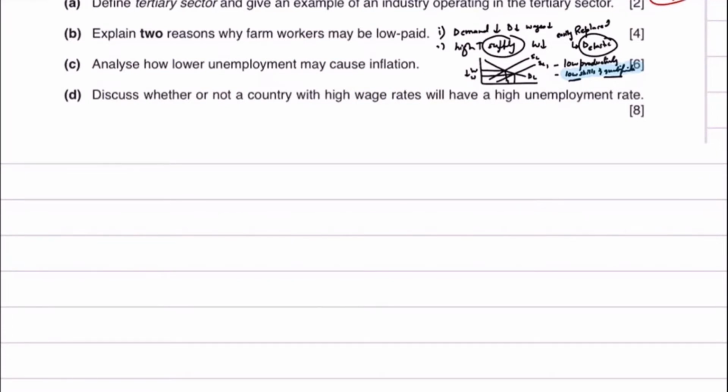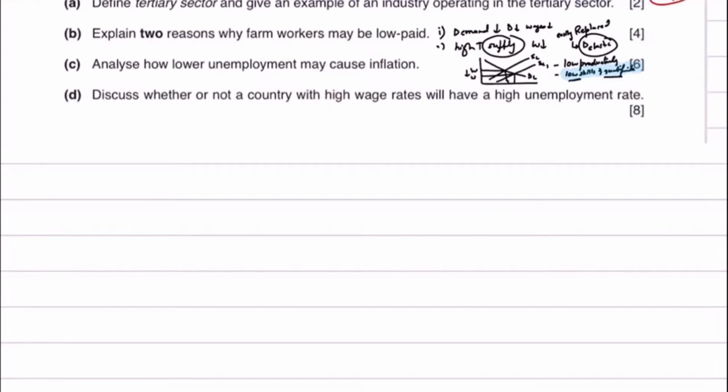So for this question, you need to start your answer by saying that the wage rates of countries may differ from country to country. Some countries have high wage rates, some have low wage rates. Poor countries or developing countries have a low level of wage rates, which depends upon a lot of macroeconomic factors, and upon the level of skills in the economy. The more developed the country, the higher the wage rates. But the question is, does that mean that the country also has a high unemployment rate?